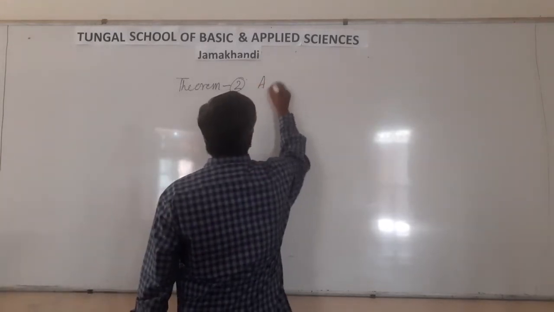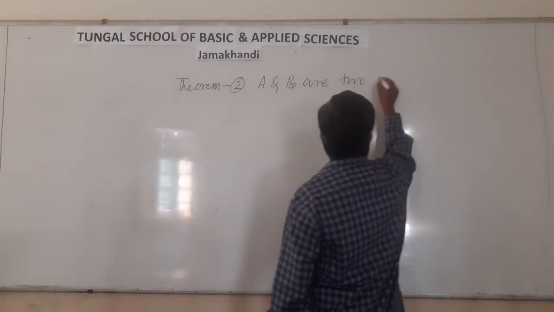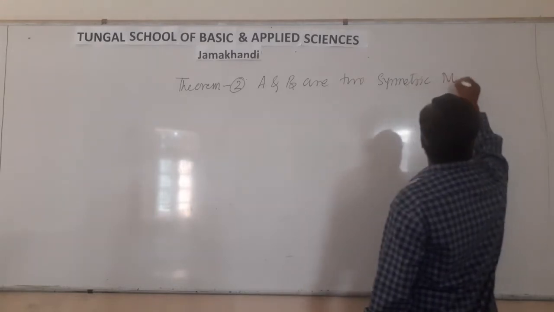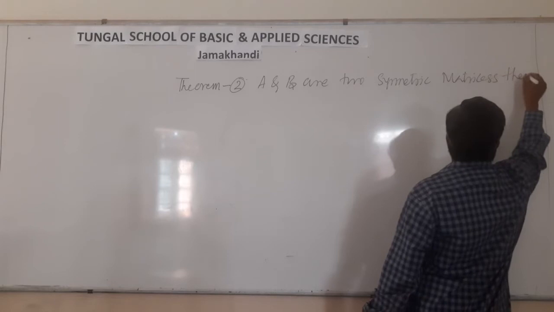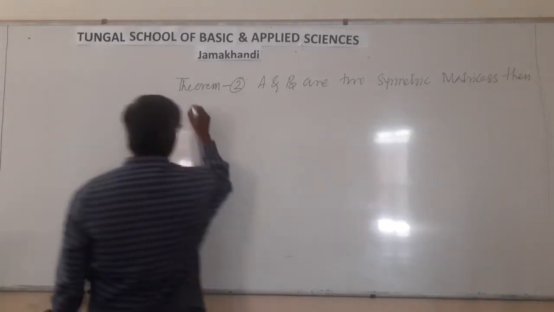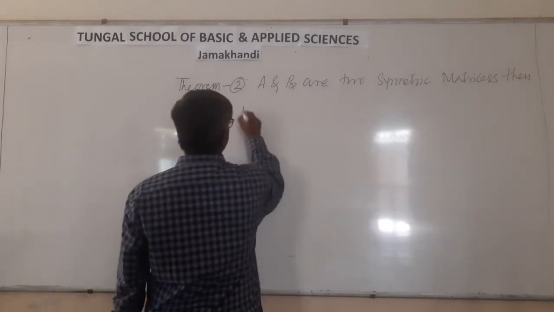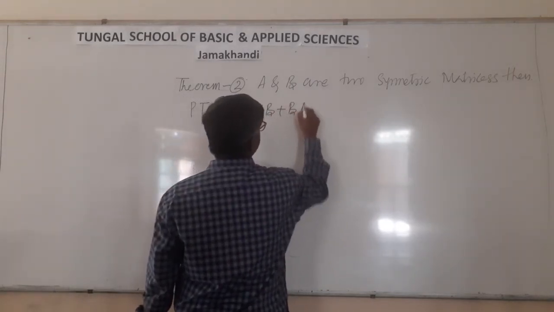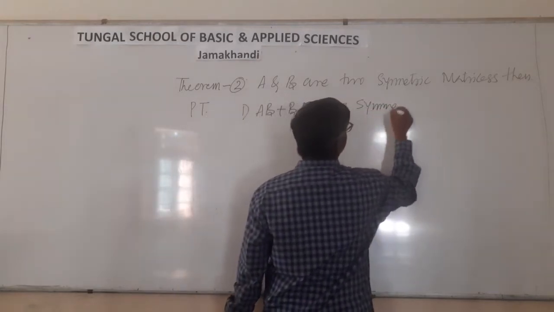A and B are two symmetric matrices. Then prove that number 1, AB plus BA is a symmetric matrix.